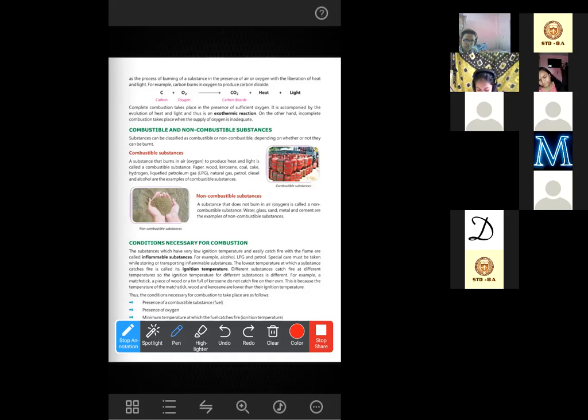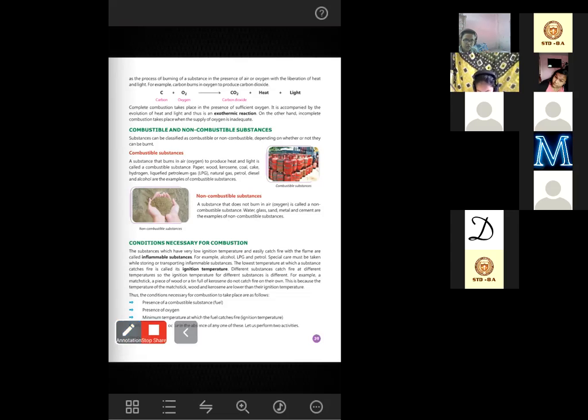Liquefied petroleum gas, that is LPG, that we use for cooking, and natural gas, petrol, diesel, alcohol, they all are combustible substances. And non-combustible substances don't burn even in the presence of oxygen. The examples are water, glass, sand, metal, cement, whatever does not get burnt easily.